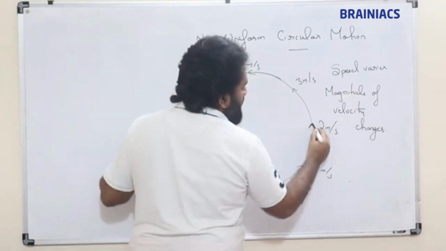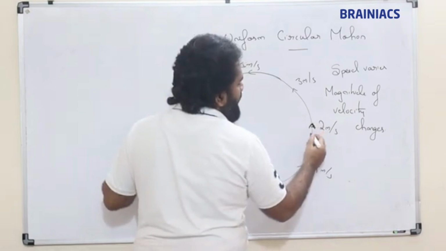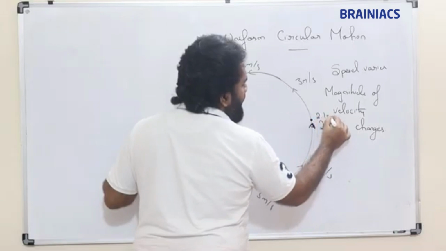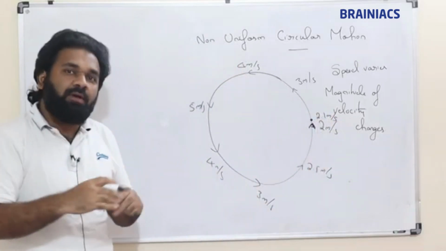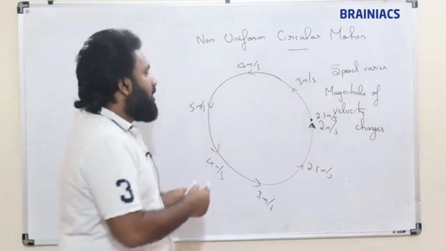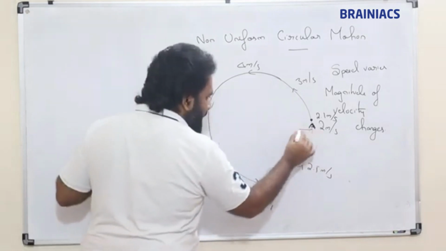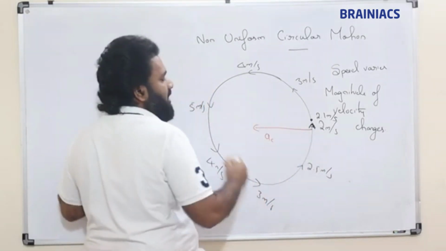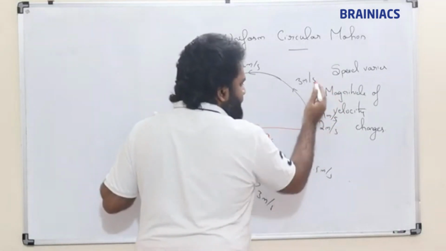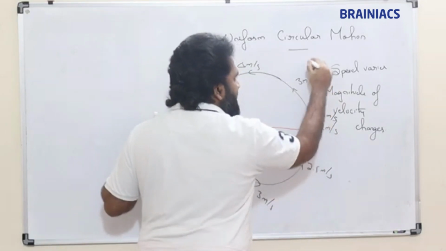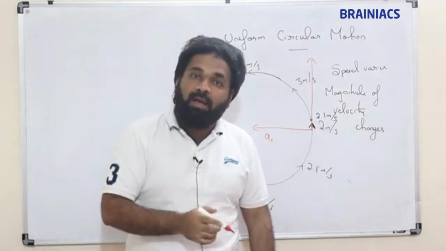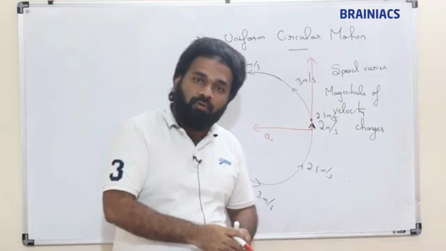Now in non-uniform circular motion, if we consider this moment, here it is 2 meter per second, immediately next point may be 2.1 meter per second, suppose if the velocity is increasing. If this is the case, then already we have a centripetal acceleration Ac towards the center. In addition to this, if velocity is changing in tangential direction, definitely there will be a tangential acceleration and tangential force.